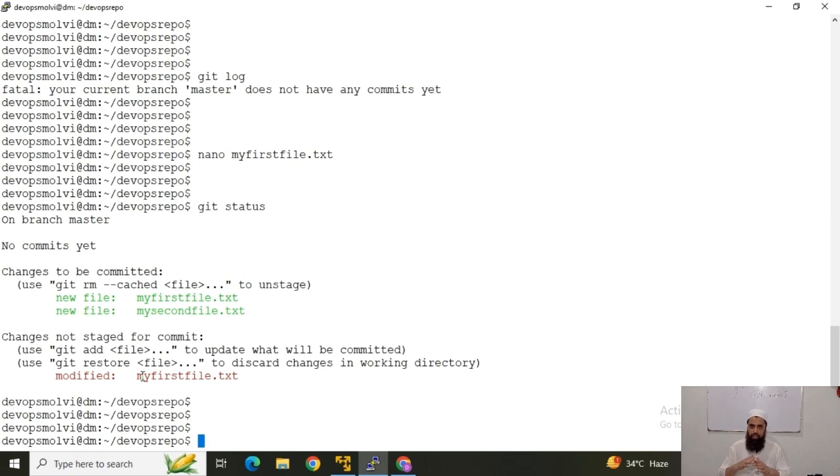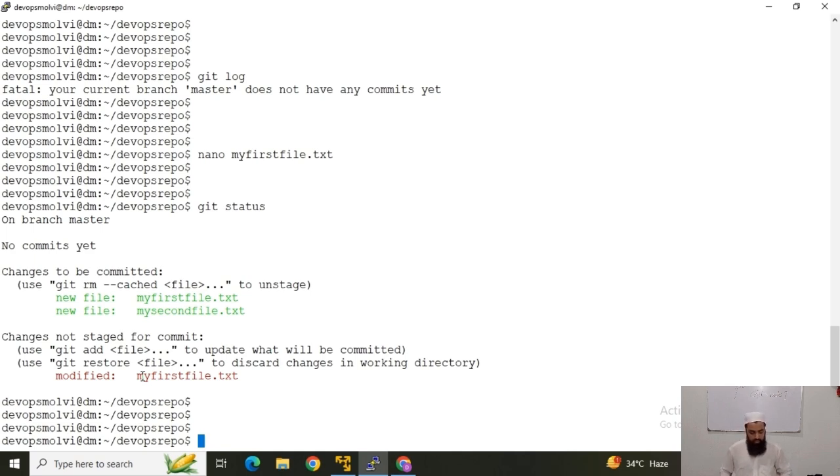First there were untracked files, then we added them in our Git staging phase, the staged files. Now again we modified the file to see whether Git is looking at our files, monitoring and logging the changes.